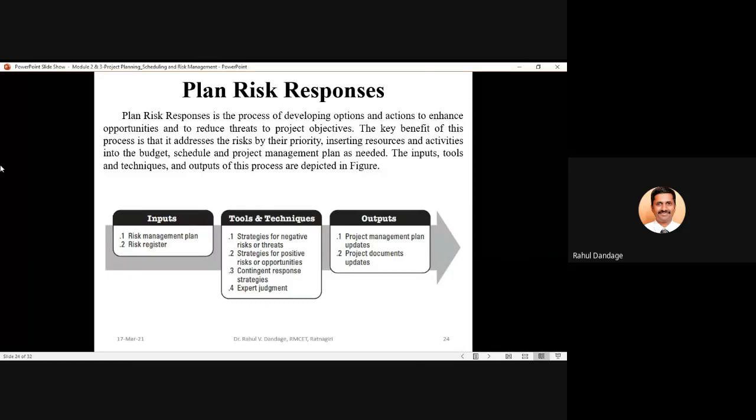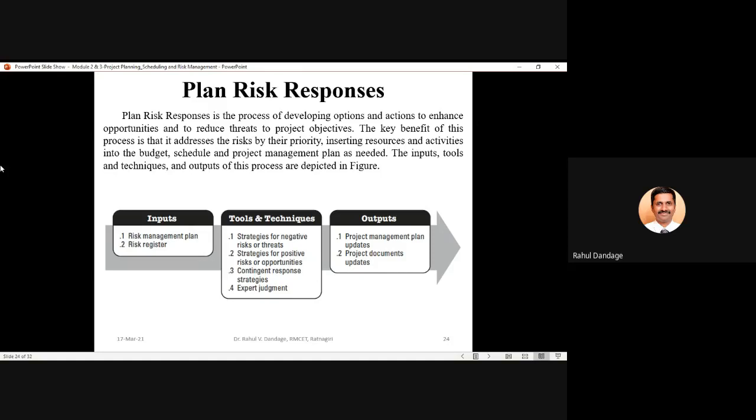The next step in project risk management is plan risk responses. Plan risk responses is the process of developing options and actions to enhance opportunities and to reduce threats to project objectives. As we have discussed earlier, risks are uncertain events which may have a positive or negative effect on your project objectives. If they have positive effects, we say these are opportunities, and if they have negative effects, we say these are threats to the project objectives.